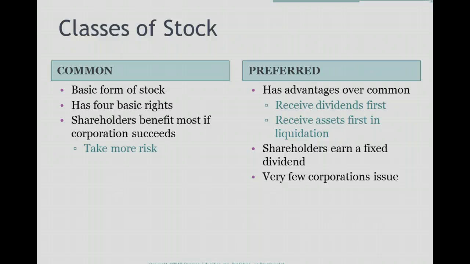Preferred stockholders have advantages over common stockholders. If a dividend is declared, preferred stockholders receive their dividends first. Also, in the event of a liquidation, preferred stockholders receive any assets first before common stockholders are given any assets. Preferred stockholders earn a fixed dividend, so they will earn a percentage of whatever they have contributed.